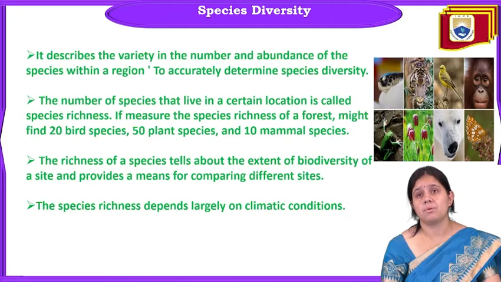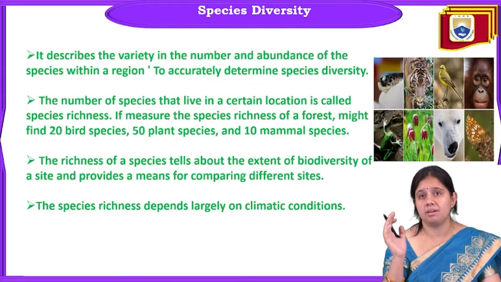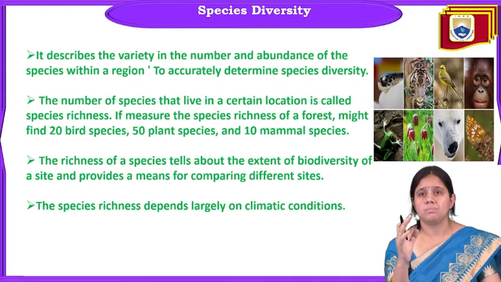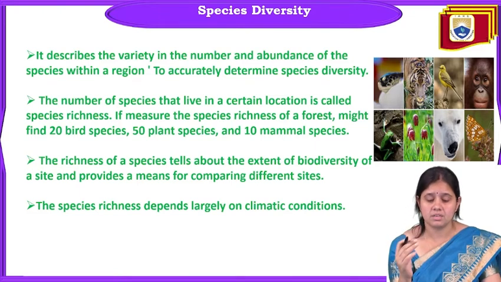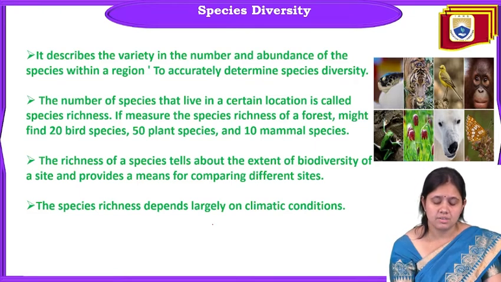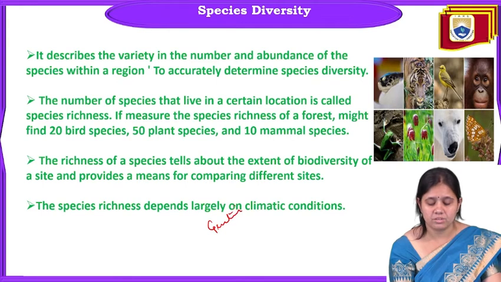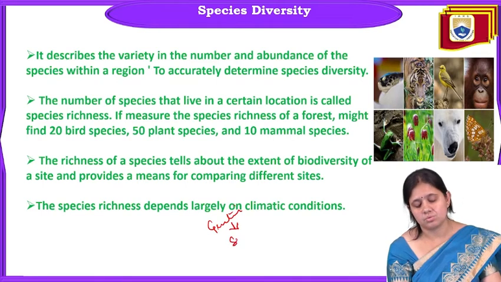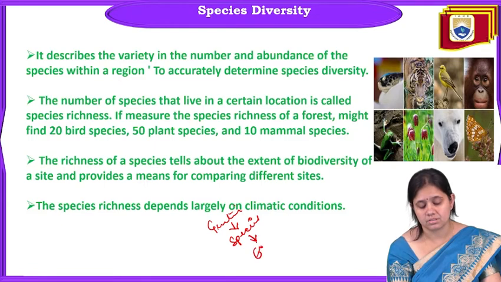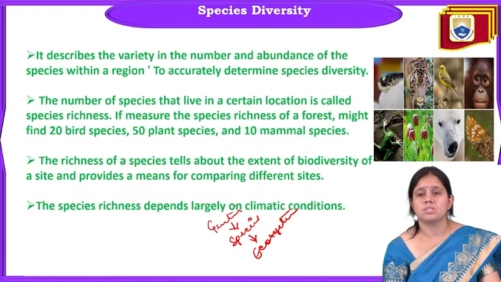Now let's discuss the next level of diversity, some higher level. After gene comes the next level, that is species. Genetic diversity is the lowest form. Then after that comes species diversity. So it is a little bit higher than genetic diversity. So this is all about the levels of biological diversity.